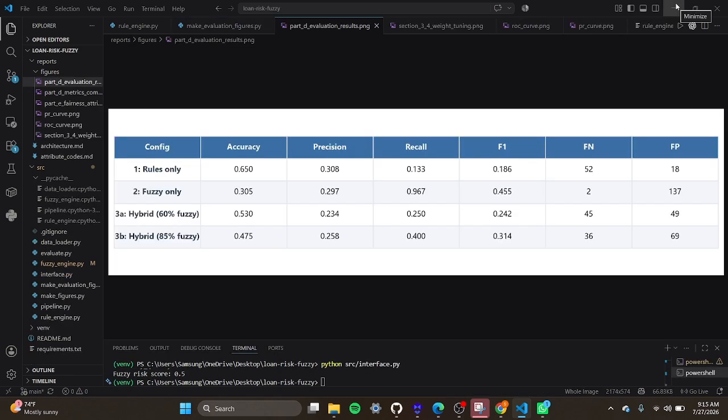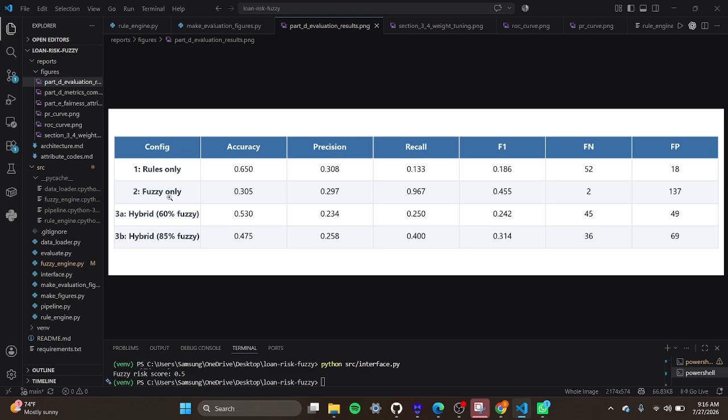I tested four configurations against a held-out set of 200 applicants: rules alone, fuzzy alone, and the hybrid at two different weightings. The rule engine got the highest accuracy, 65%, but its recall was terrible, only 13%. It missed most of the genuinely bad applicants, which is the costliest mistake a lender can make. The fuzzy engine flipped that: 97% recall but only 30% accuracy. It was overly cautious, rejecting a lot of good applicants too.